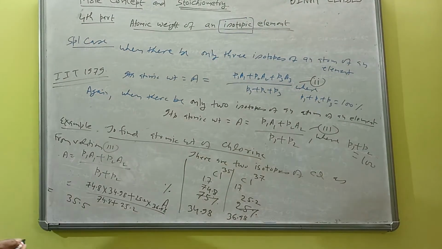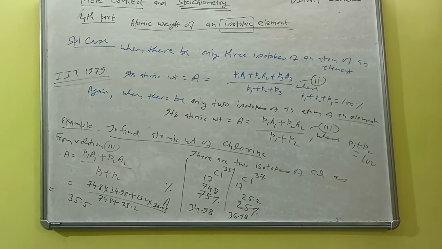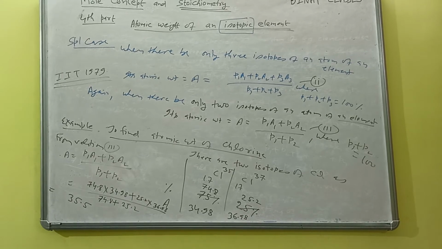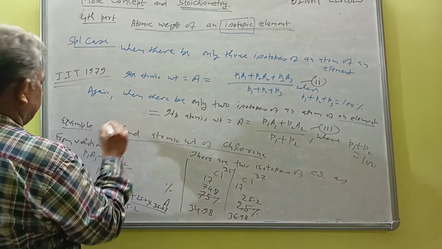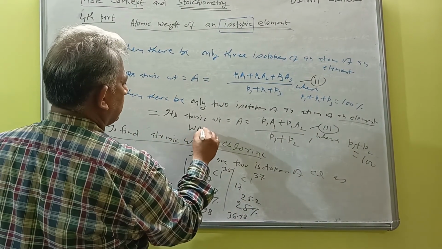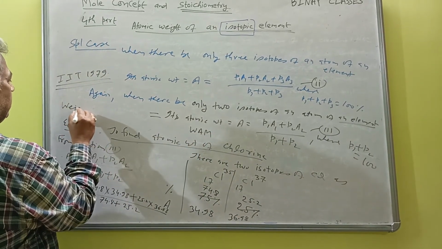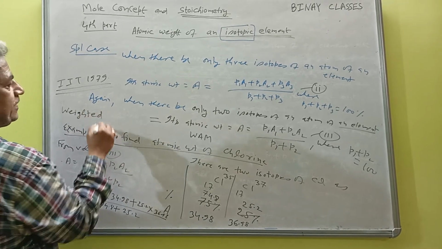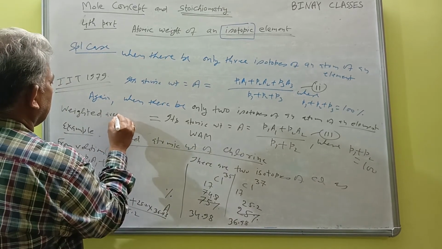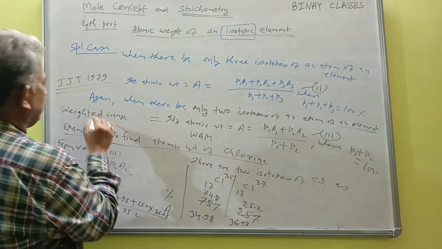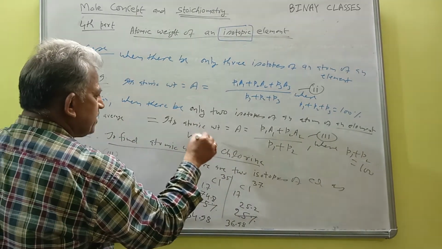So this is all about the concept known as the atomic weight of an isotopic element, and this very answer, A, is called in short WAM. What is this? W means weighted, A means average, and this is your atomic mass.